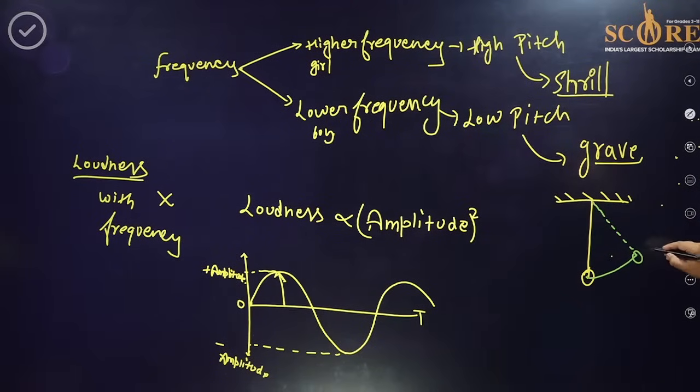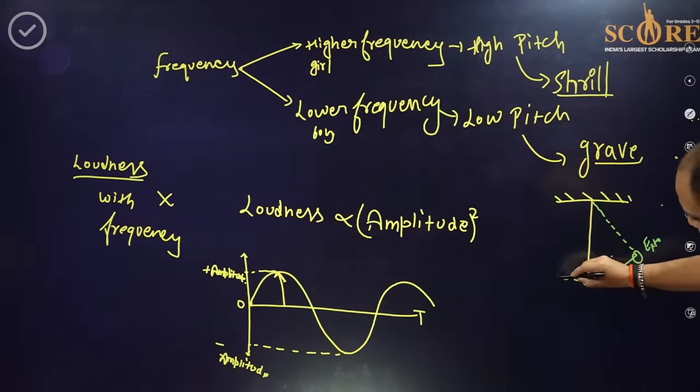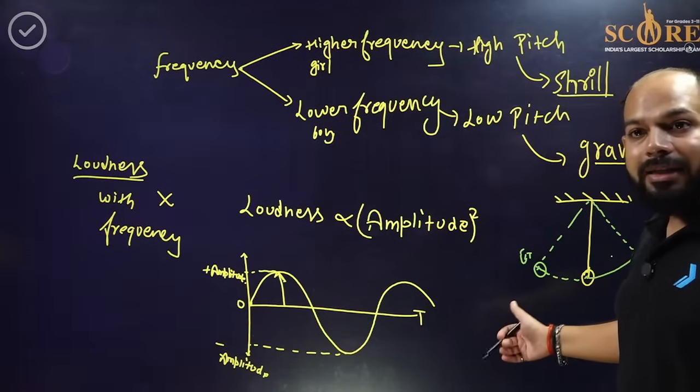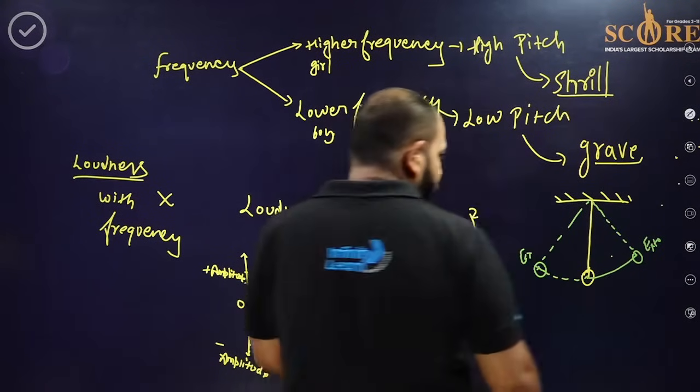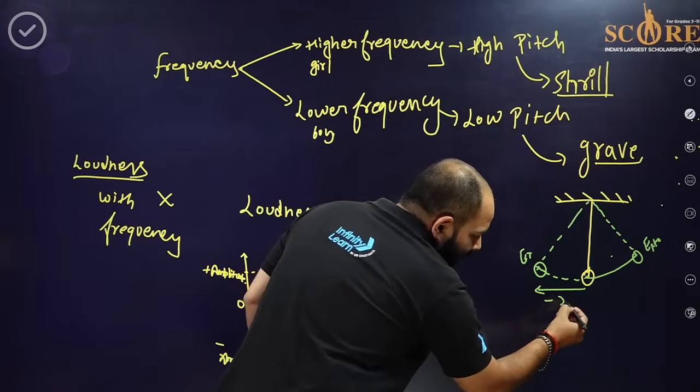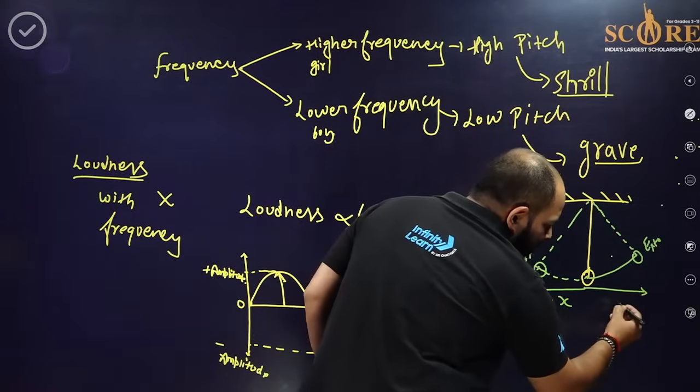This is called the extreme point. When we release it, it goes here. This is also an extreme point. Now this is the displacement in negative x, and this is in positive x.